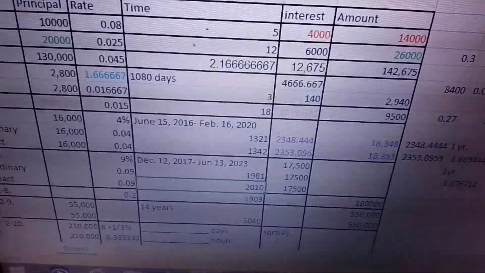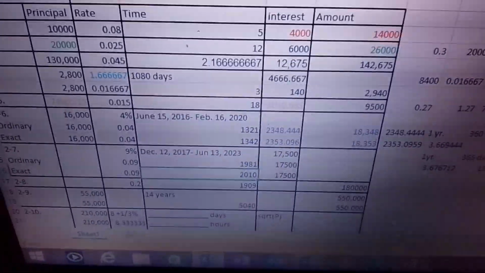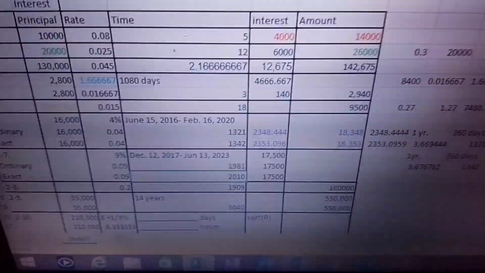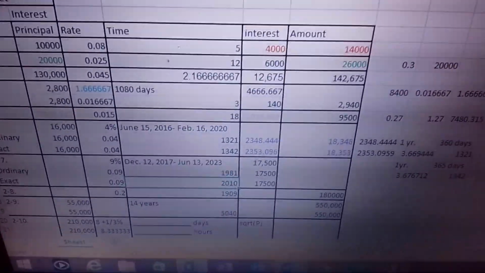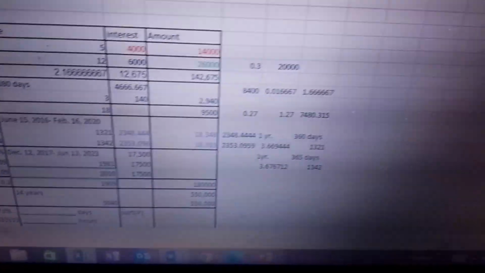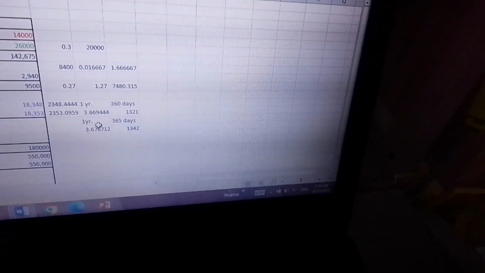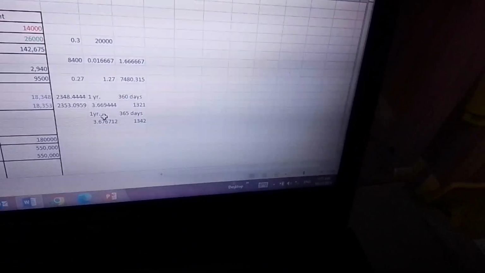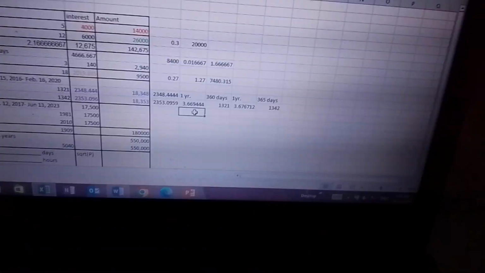Now, all we have to do is to solve for the principal. But wait, before that, our time unit is in days. So we need to convert our time unit into years. Because remember, it says per annum. So now, going back to the problem. So 1 year is worth 360 days. Okay.